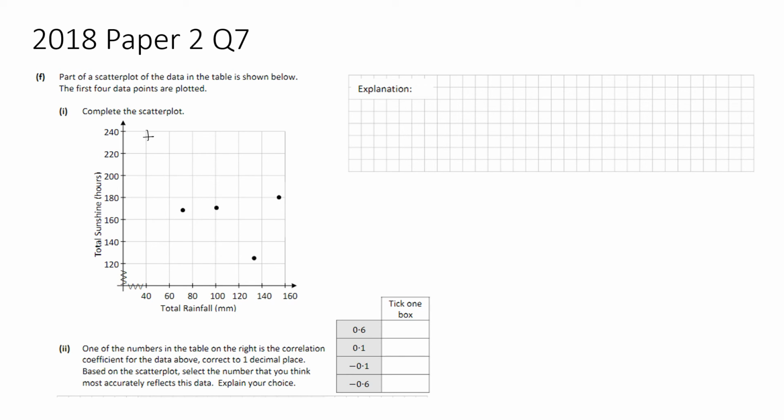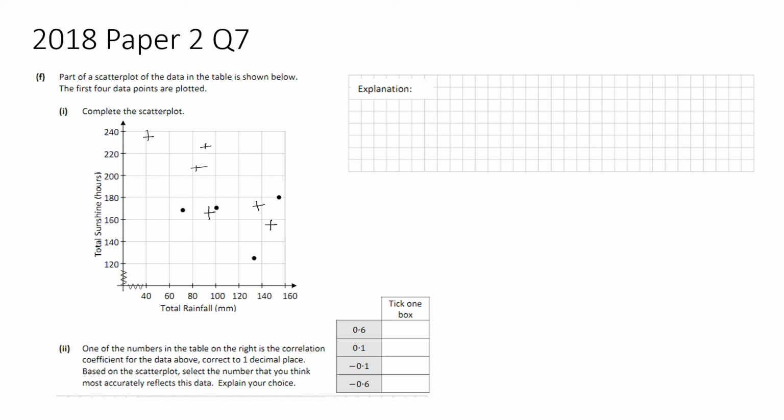So you've got your rainfall on the x's and sunshine on the y's. Then your next one is going to go along here, and then we have the next one along here, and then we're going to have another one along here. So I'm just reading them from the table, and then we have our last one here.